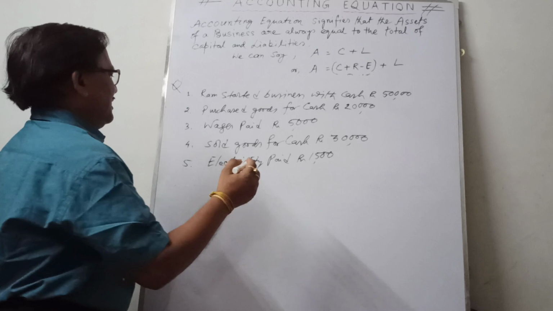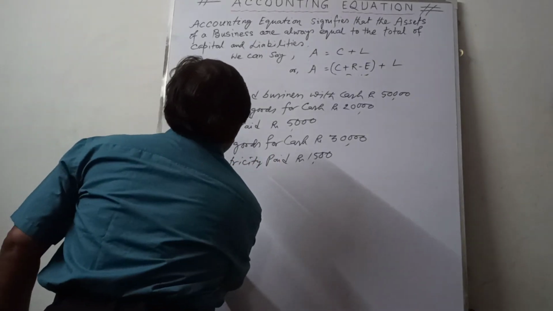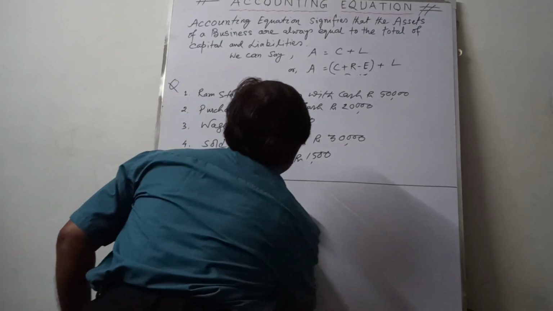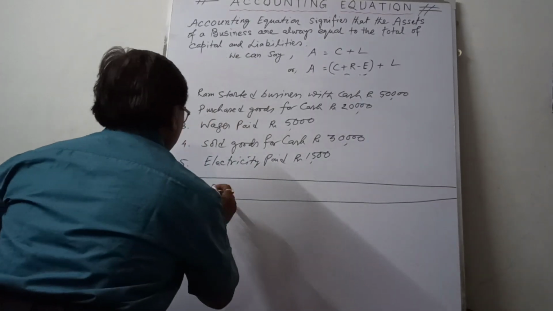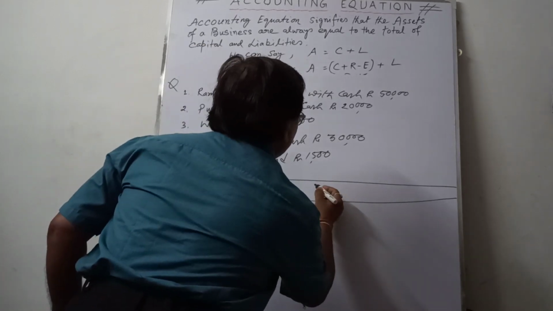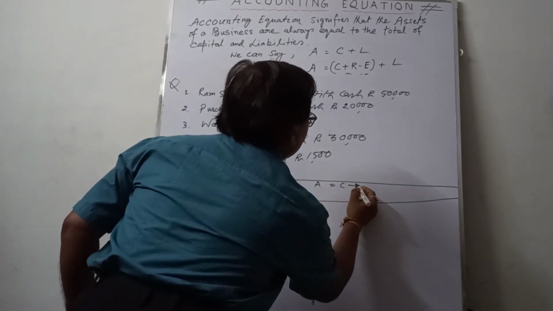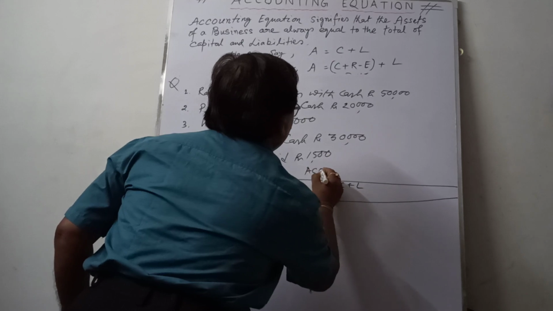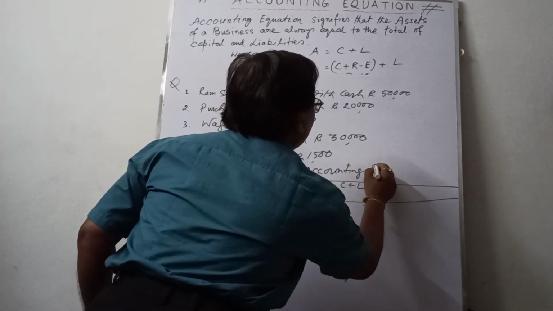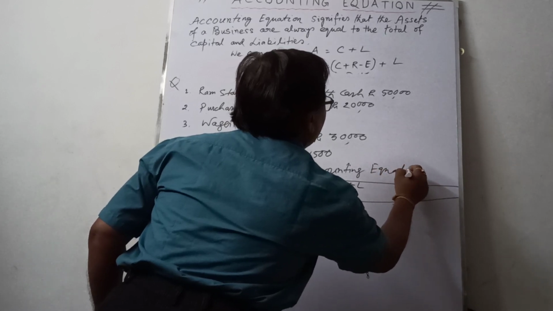Now what is the format of the accounting equation? The accounting equation is always A equal to C plus L. In the top portion you write the accounting equation.